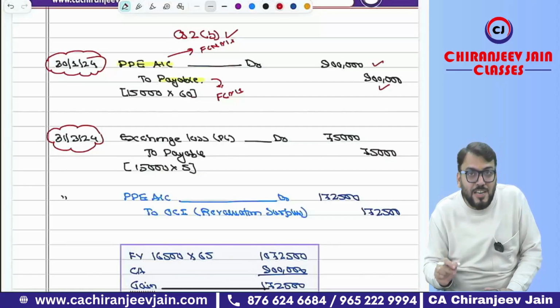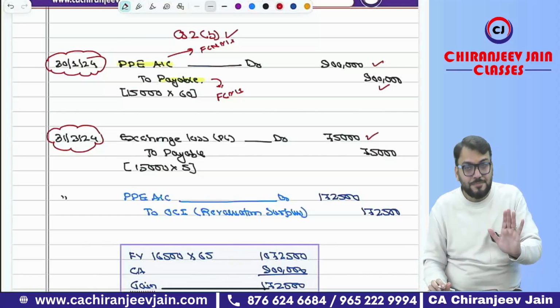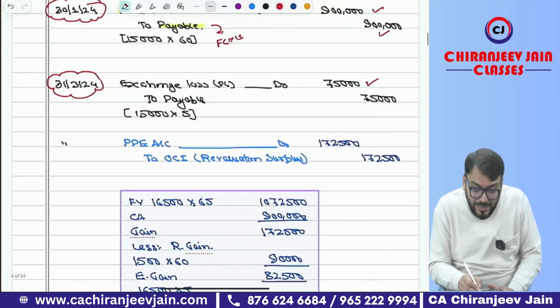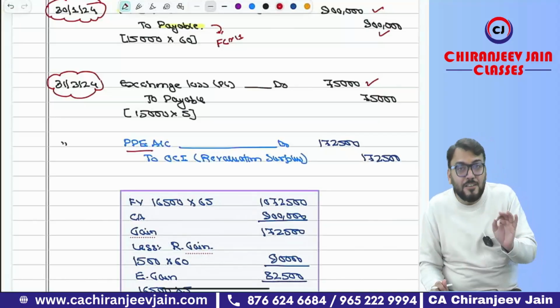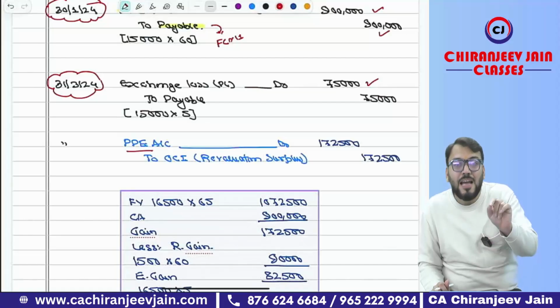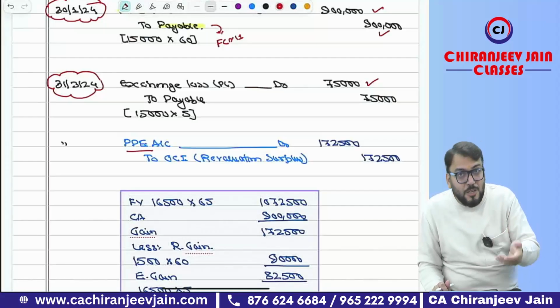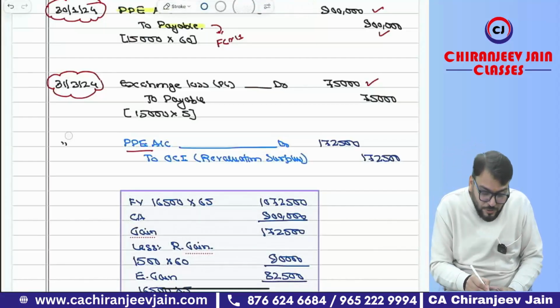Therefore, we have done one journal entry, exchange loss to payable with 75,000. Chalega? Yes, sir. Now, foreign currency non-monetary item, if carried at cost, no translation is required. But in this question, it is carried at fair value and therefore needs to be translated at the rate when the fair value was determined. The fair value was determined on 31st March 2024.